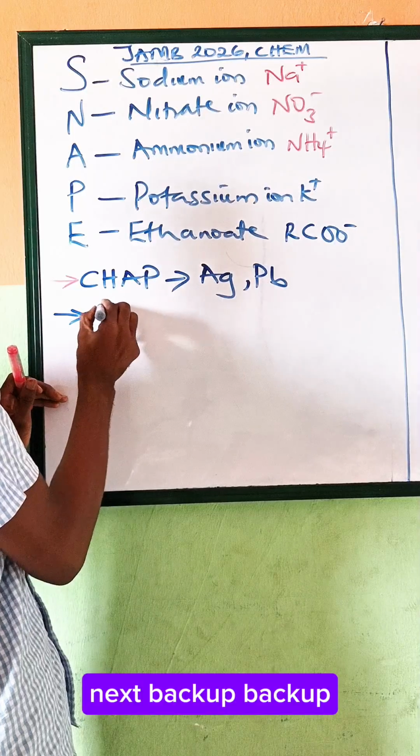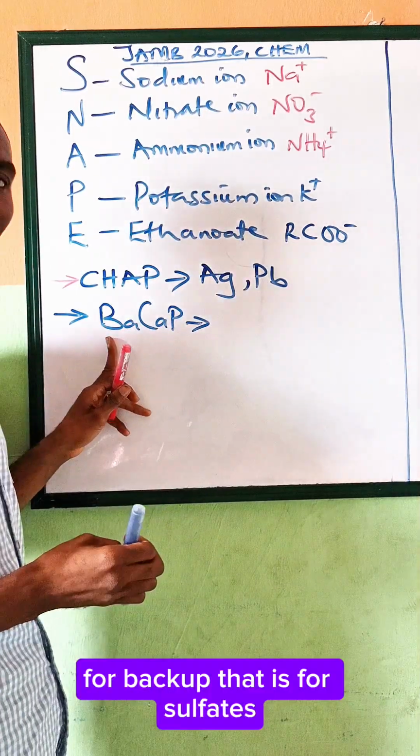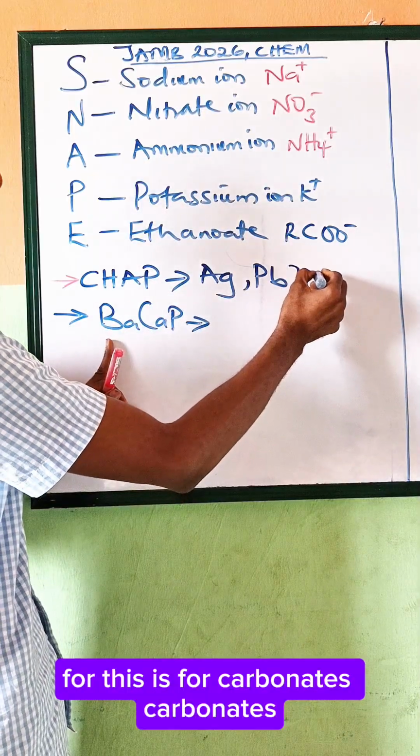Next, BACUP. What is BACUP? This is for sulfates.